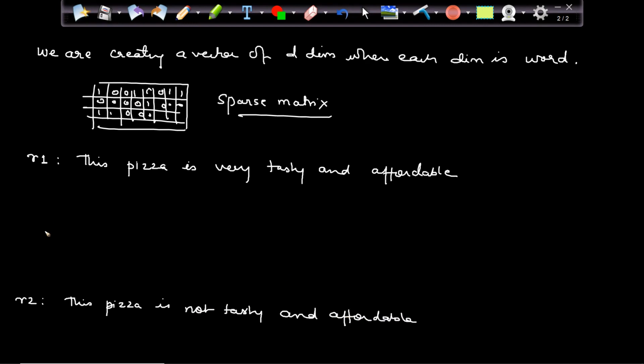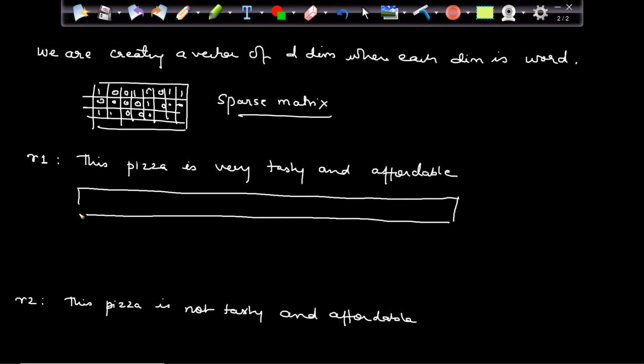So basically both are satisfied with the affordability but not with the taste. One is okay with the taste, one is not, right? So let's create the vector for this, and in the same way let's create the vector for the second review also.